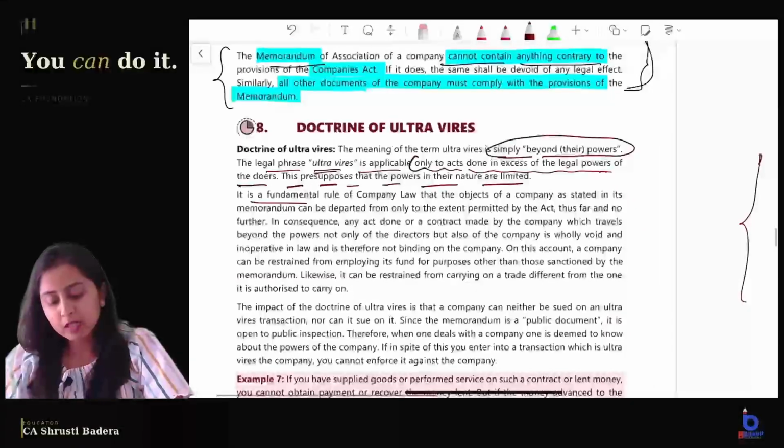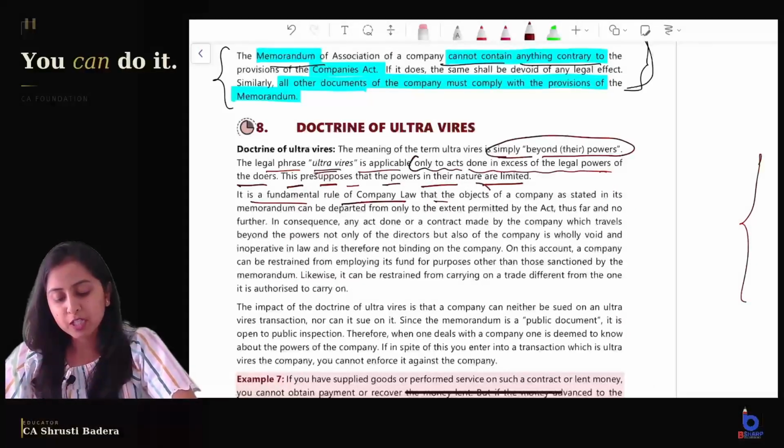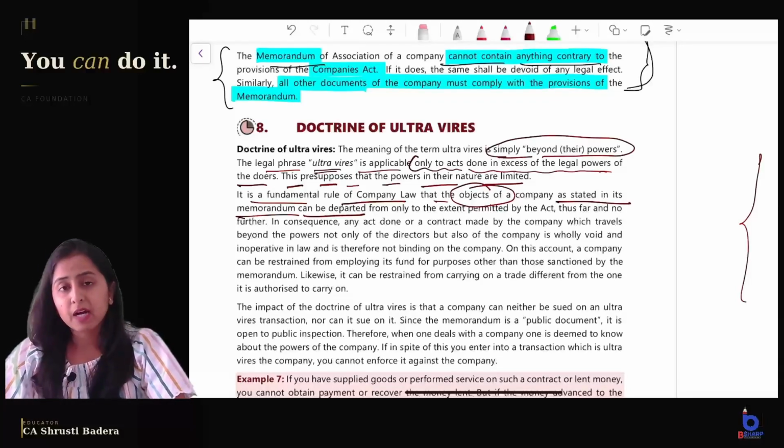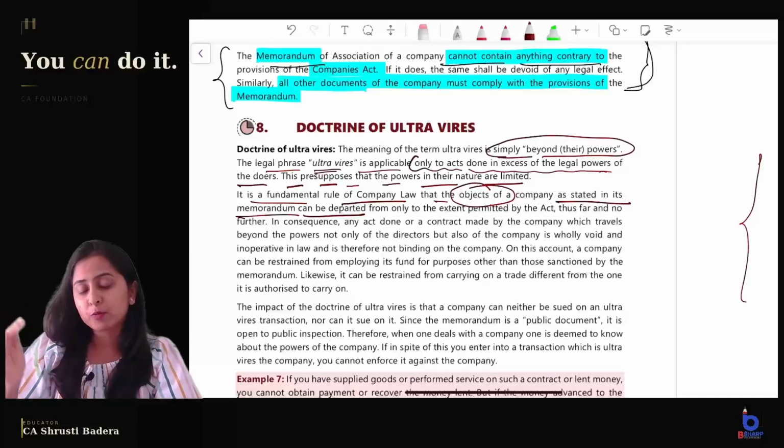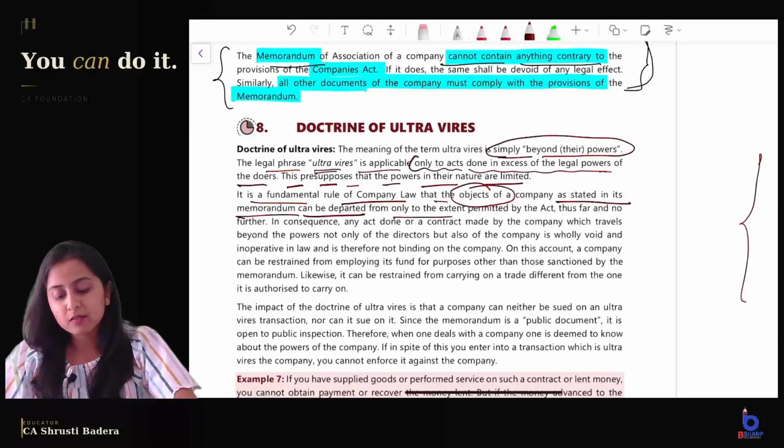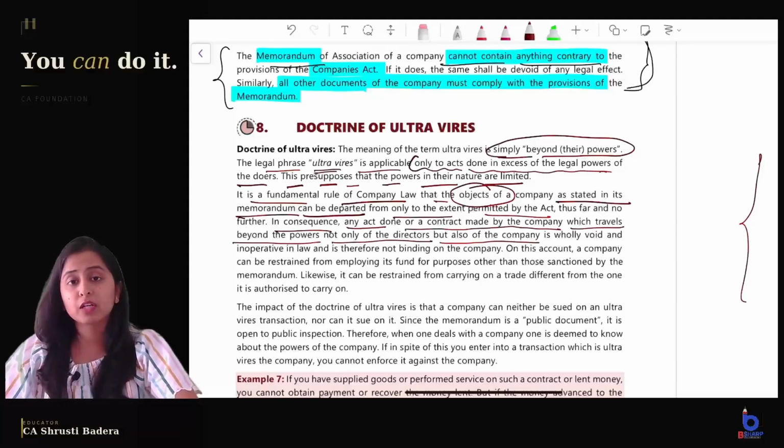It is a fundamental rule of company law that the objects of a company which are given in the memorandum can be departed from, that is, the company can move away from the object clause, only to the extent which is given by the Act, right? In consequence, if any act is done or a contract is made by the company which travels beyond the powers not only of the directors but also of the company, also of the company means what?